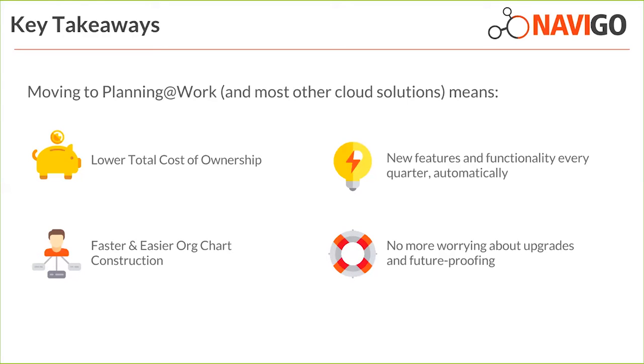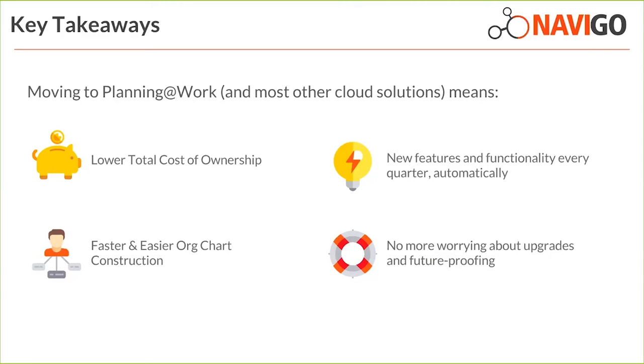Also, because it is a more modern tool. OrgPlus Enterprise, as we went through today, runs on a very old development platform and is starting to look very, very dated, and that is not going to change. Whereas Planning at Work is a lot more modern. There's a much more modern user interface and much faster and easier org charting construction tools embedded in the tool as well. So they're the four points that we want you to take away today.